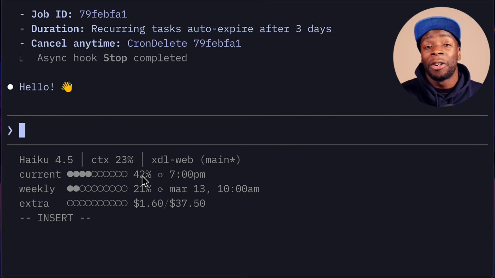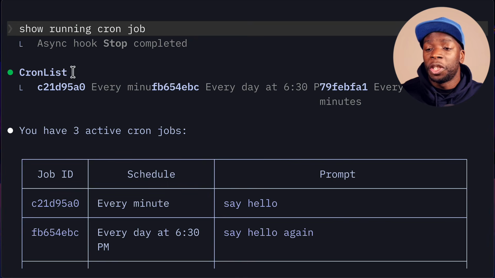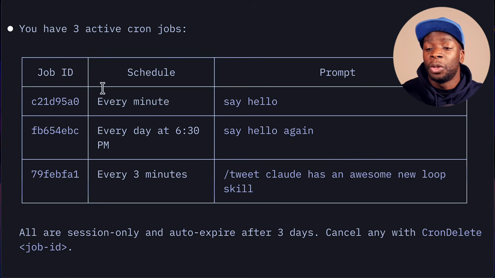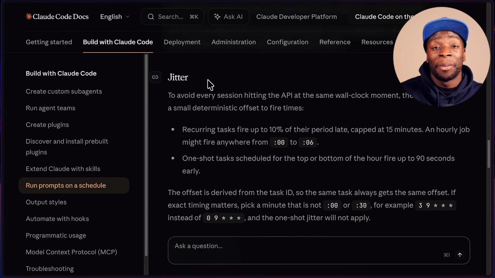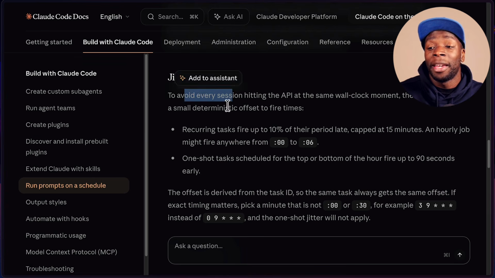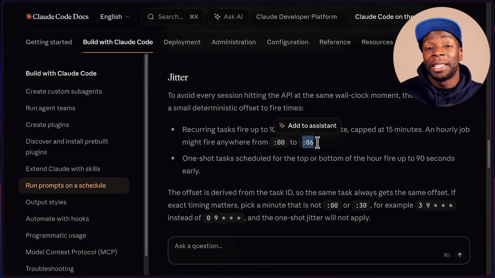And I could list the current cron jobs running with this prompt, which uses the cron list tool to list out the jobs, and I could delete a job by saying what the job does or by using the ID. There's also a jitter on the time of cron jobs to prevent multiple jobs at the same time hitting the Anthropic API, which means an hourly job can fire anywhere between 0 and 6 minutes on the hour.